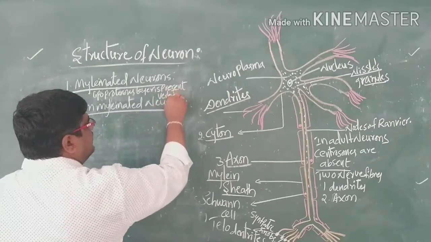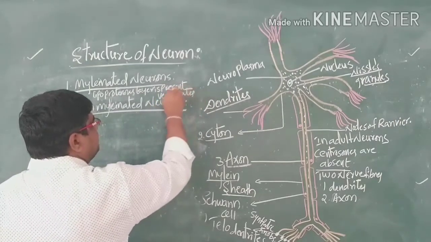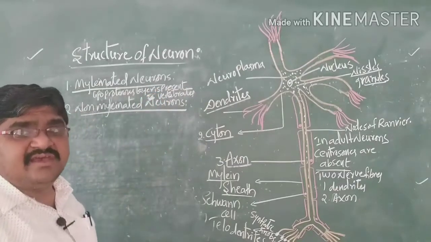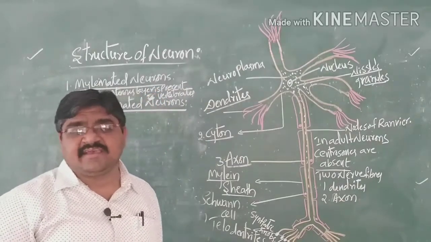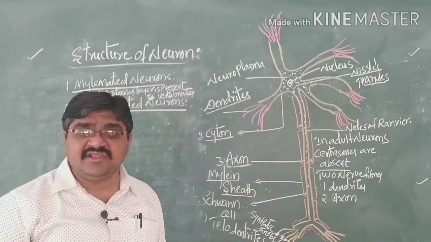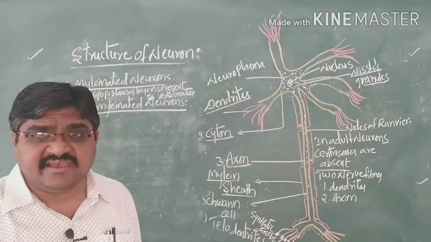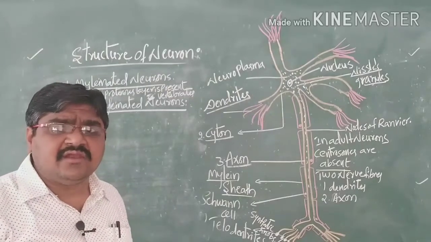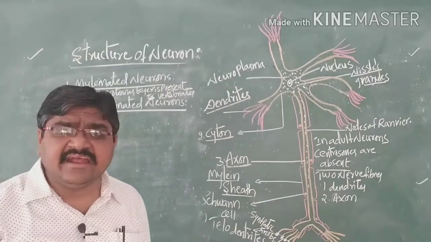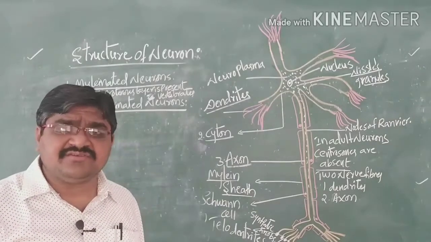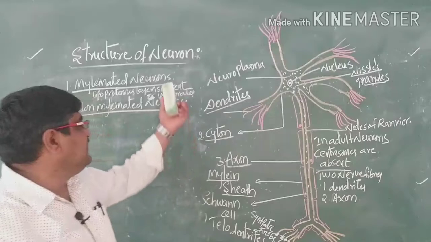For example, in vertebrates, information is passed within a fraction of seconds due to the presence of the myelin sheath. Then we can call them myelinated neurons.